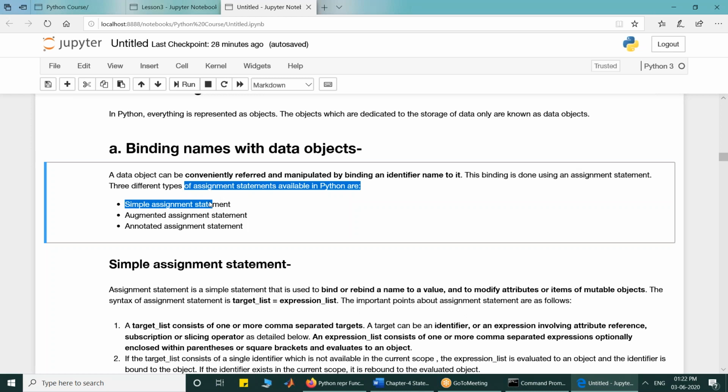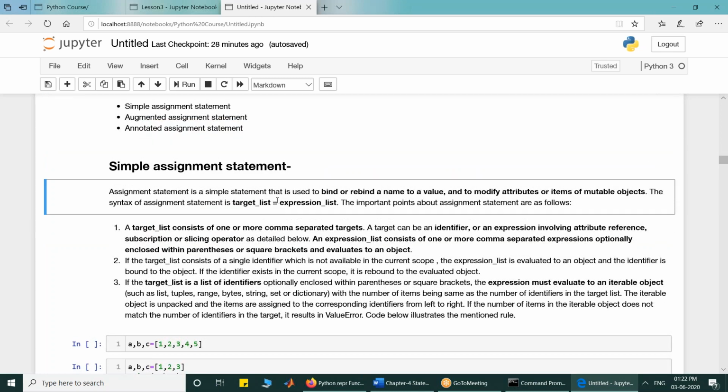So that we have already discussed, and to associate a name with a data object, we made use of assignment statements. Now we will look in detail at 3 different types of assignment statements: simple assignment statement, augmented assignment statement, and annotated assignment statement. A simple assignment statement is used to bind or rebind a name to a value and to modify attributes of mutable objects. The syntax of the assignment statement is target list assigned expression list. We will look at their constituent elements in detail.